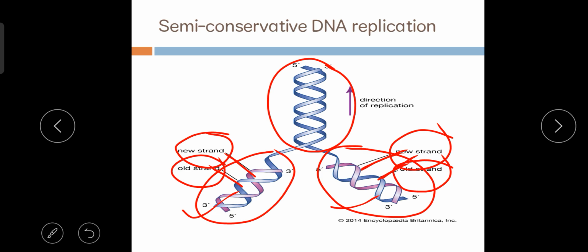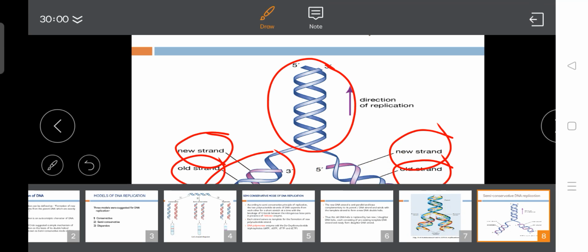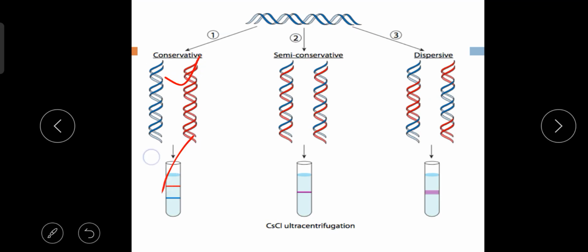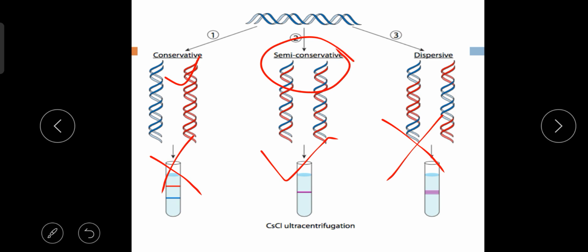So this is all for today, guys. This is about the semi-conservative mode of DNA replication by Watson and Crick. Remember, there are three models which were suggested and only one is acceptable. Here you can see, one is conservative, which is not acceptable, one is semi-conservative, which is acceptable, and one is dispersive, which is not acceptable. Only semi-conservative is acceptable because when two new DNA molecules are produced from the old or parent DNA, these two new DNA molecules contain one old strand and one new strand.